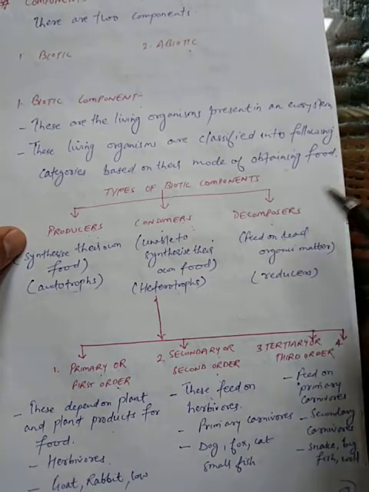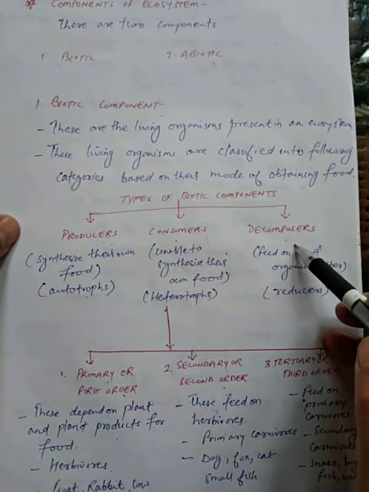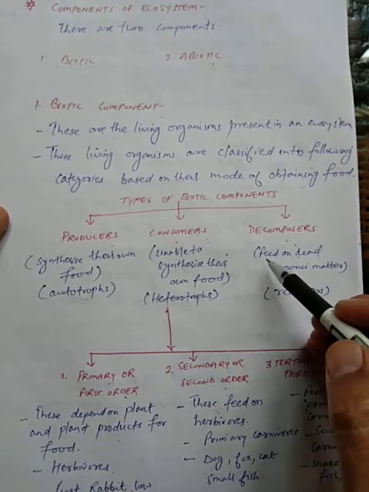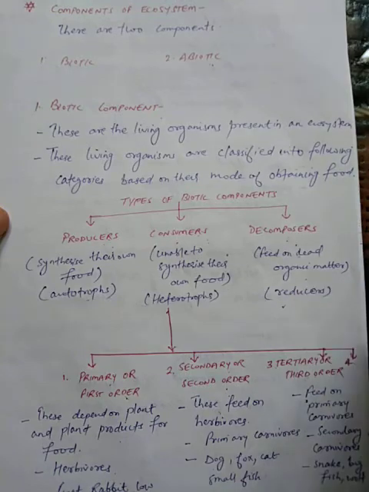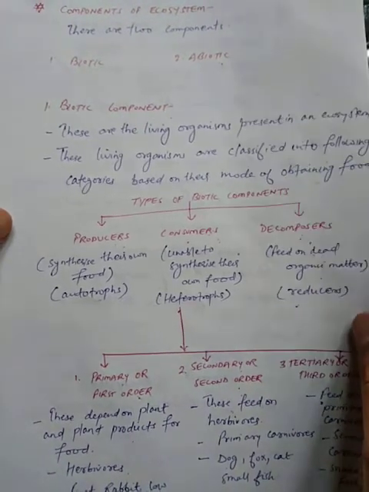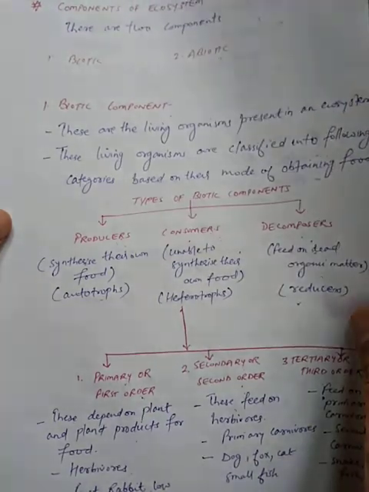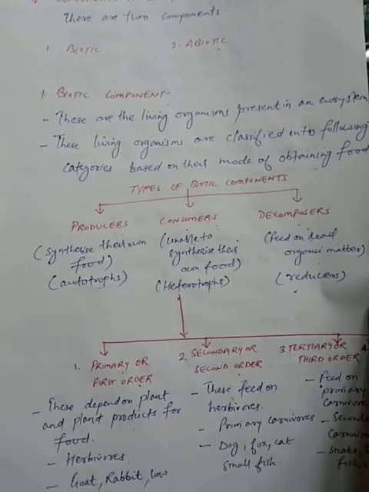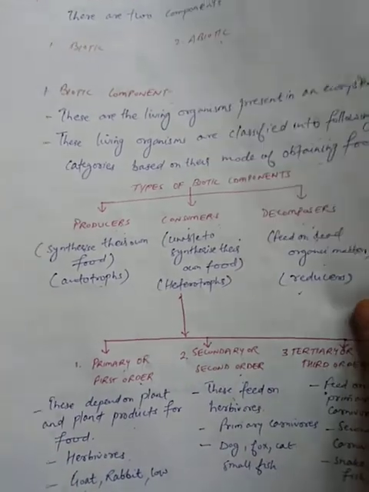Next further is decomposers. These decomposers help in cleaning of the environment. These decomposers are known as reducers. They feed on dead organic matter. Whenever you have seen dead bodies of animals lying in open areas, these are decomposed by the microorganisms. So these microorganisms or decomposers help in cleaning of the environment.